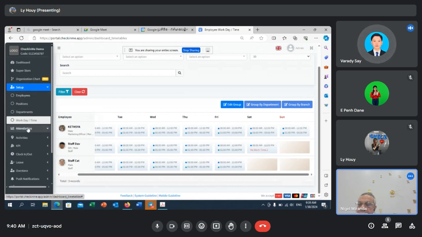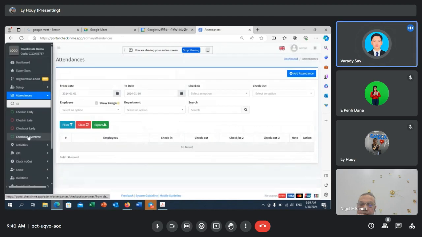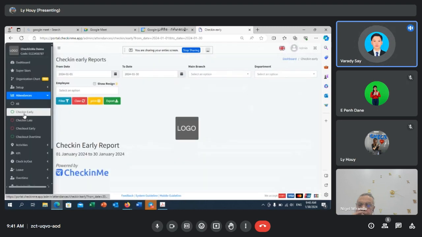Attendance right here, we simply record every time an employee comes to check in, check out, check in late. Here you see all the different types of attendance in one function. If you only want to see who checks in early, you have to come into the check in early function, which will show every employee who comes to work early and how many minutes early on the day that they check in.